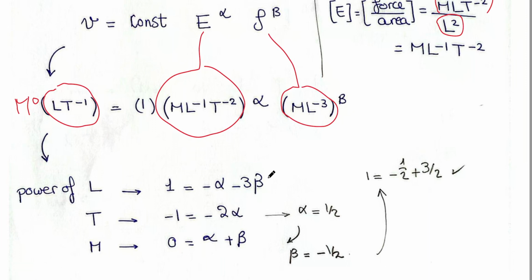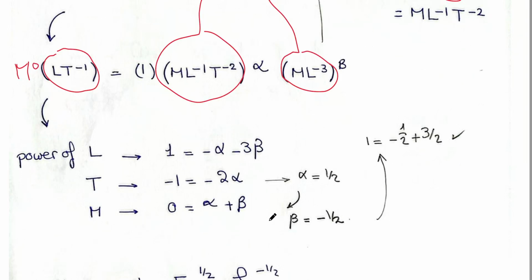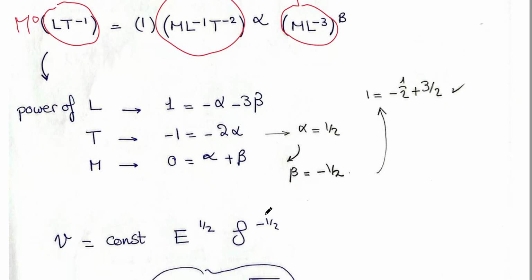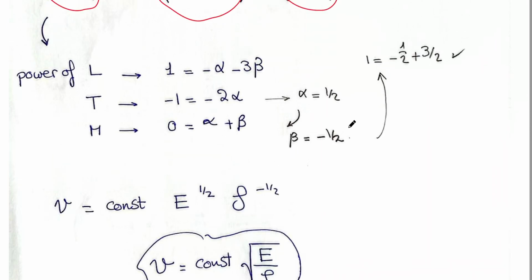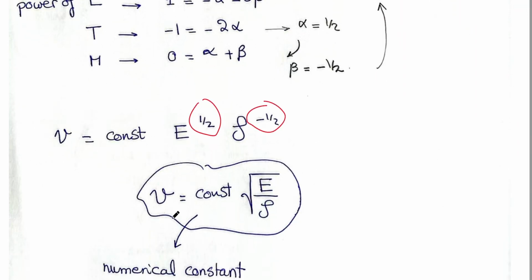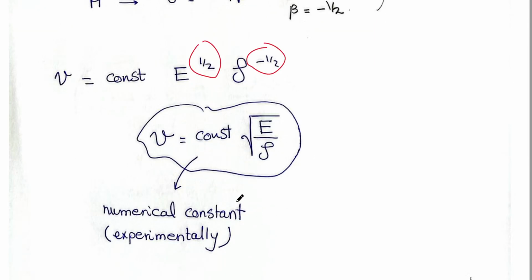You have 3 equations to get alpha and beta. You need only 2. You can get alpha and beta easily. So after solving these equations, we found that alpha equals half and beta equals negative half. Instead of writing it like this, we can write V equals constant root E over rho. And for sure, this constant is a numerical constant which has no dimensions and could be easily found by experiment.